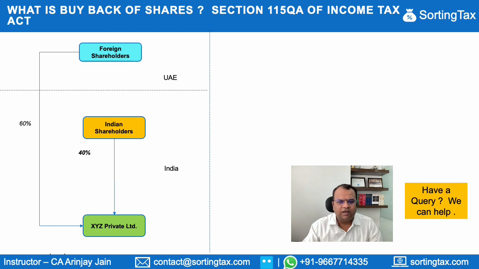So in this particular case, if I just go back to the diagram, if XYZ has a share capital of 10,000 shares, it can actually buy back 1,000 shares from its shareholders. These shareholders can be resident investors. These shareholders can be non-resident or foreign shareholders.